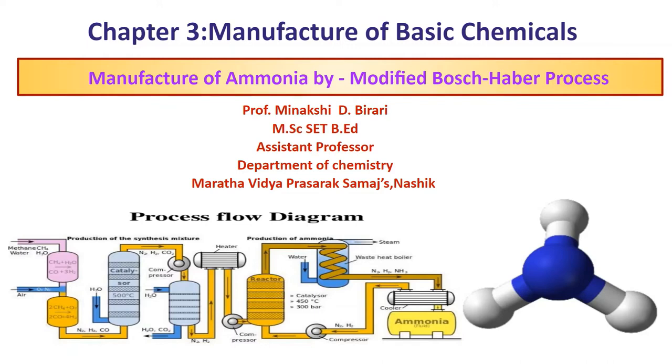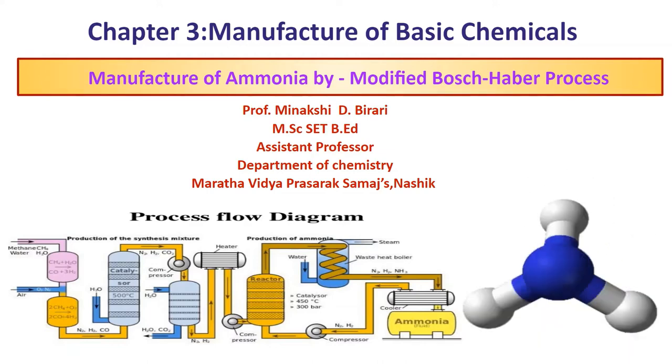We know that ammonia, sulfuric acid, and nitric acid are some basic chemicals which are used directly or indirectly as fertilizers or as intermediates for the preparation of other chemicals. So, ammonia is a basic chemical which is required to produce nitrogen containing derivatives. It is also used in the manufacture of fertilizers, explosives, and pharmaceuticals. So, today I am going to talk about the manufacture of ammonia by modified Bosch-Haber process.